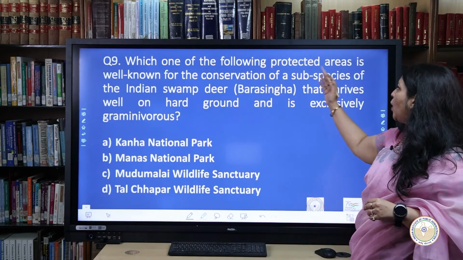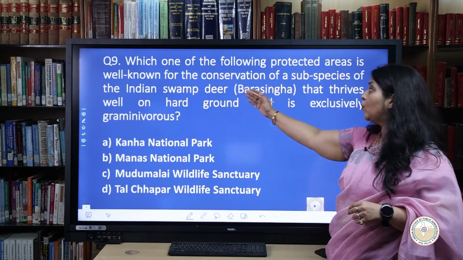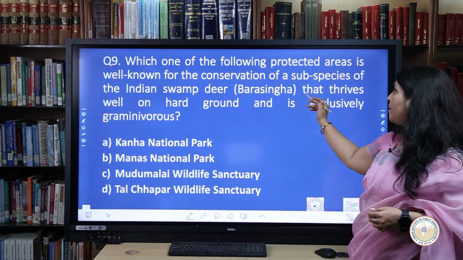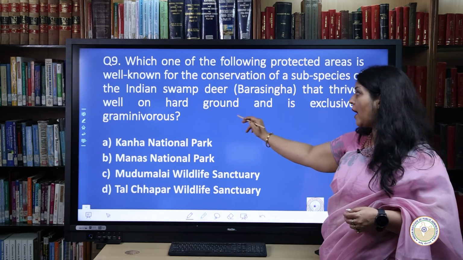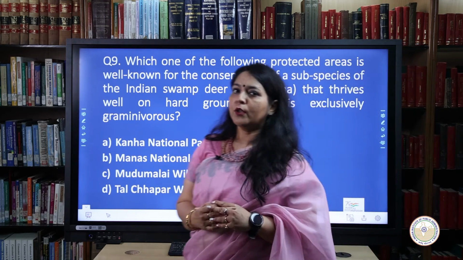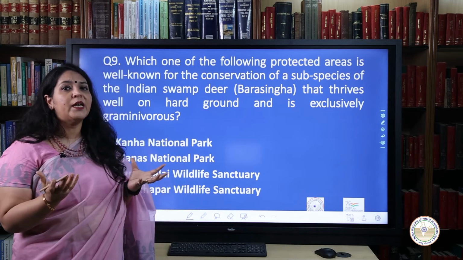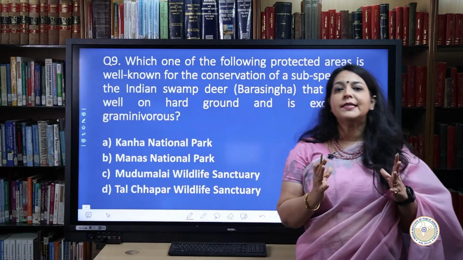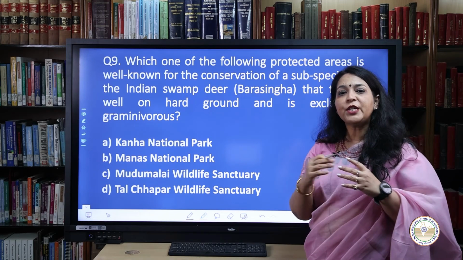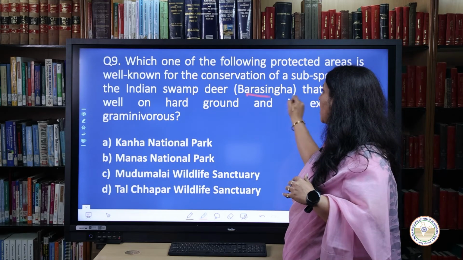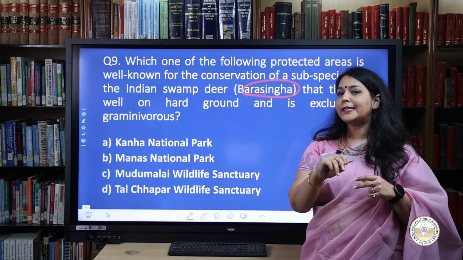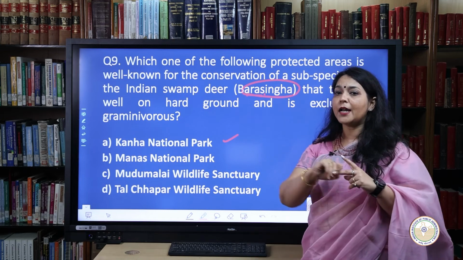Which one of the following protected areas is well known for the conservation of a subspecies of the Indian swamp deer, Barasingha, that thrives well on hard ground and is exclusively graminivorous? Before attempting this question, you should all know what it means to be graminivorous. These are animals that eat grass and their sole source of nutrition is grass. The species in question is Barasingha. We have to consider Barasingha. If we consider the given alternatives, the right answer is A, that is Kanha National Park.